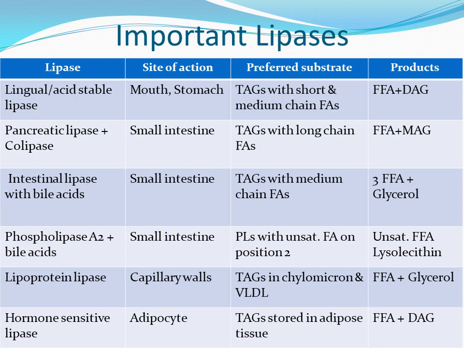Hormone sensitive lipase is also an important enzyme which is stimulated by noradrenaline and glucagon. This enzyme acts in adipose tissue. It acts on triacylglycerol stored in adipose tissue and causes its breakdown into free fatty acid. This free fatty acid is later on utilized for beta oxidation of fatty acid.